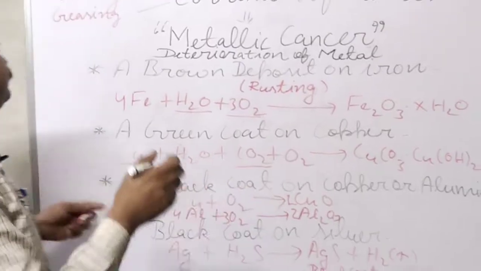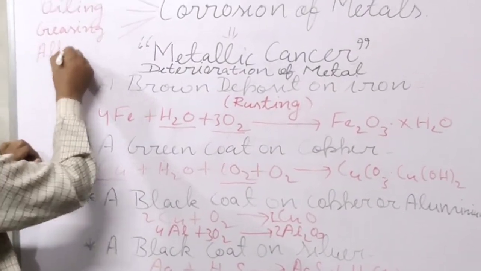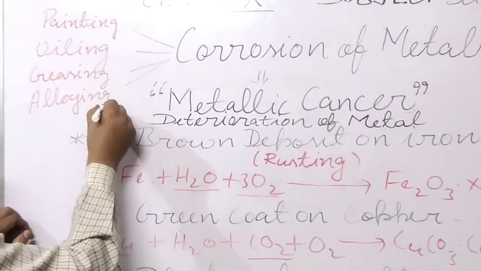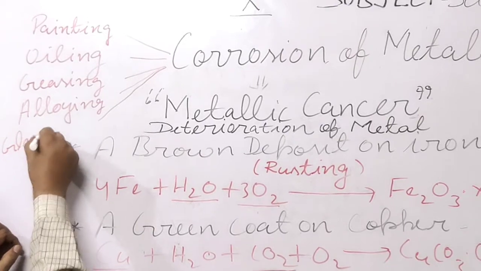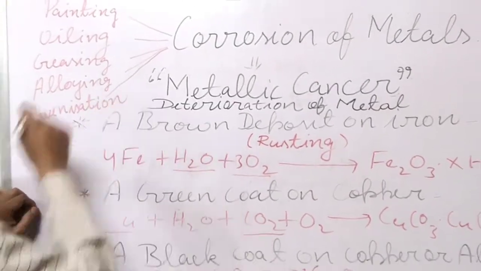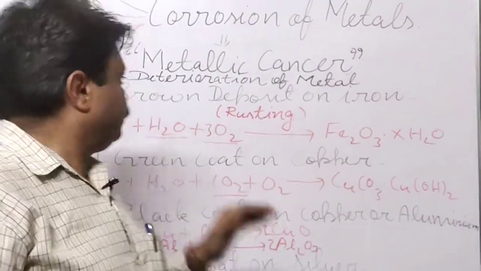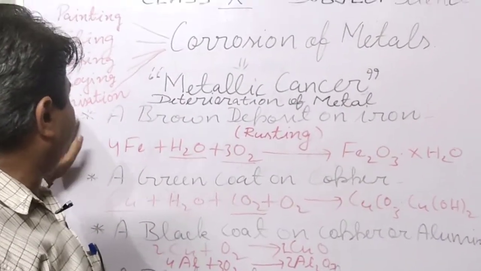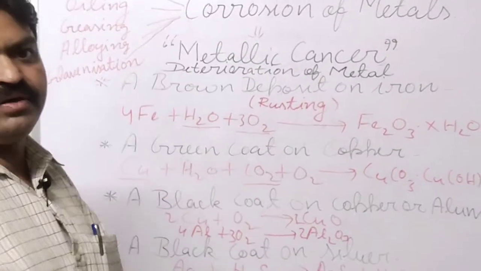With this, with the help of alloying or galvanization, we can also prevent the corrosion. Alloying and galvanization also help to prevent the corrosion, student.